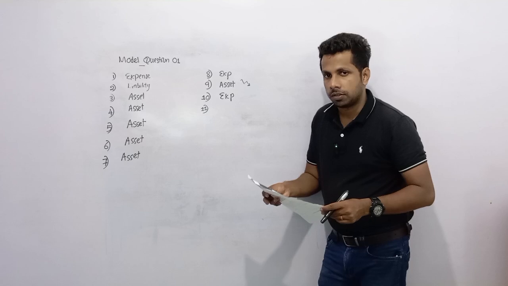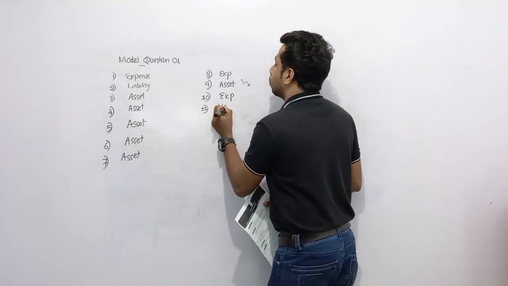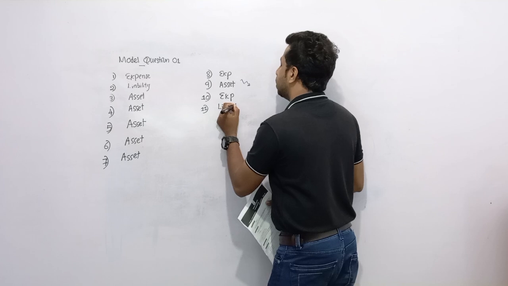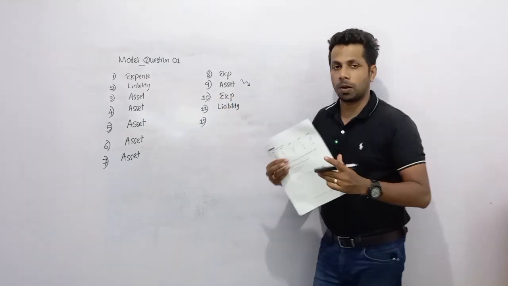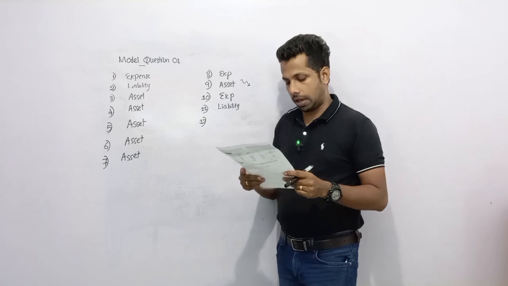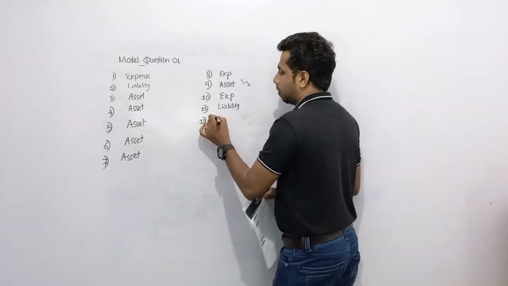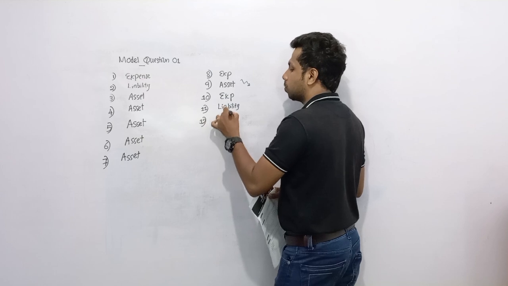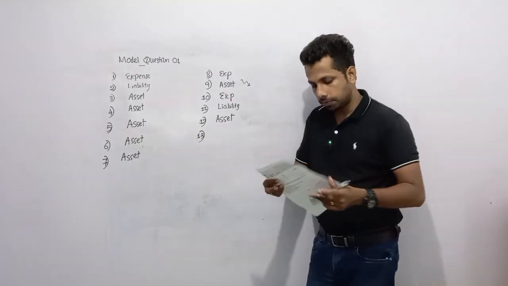Bank overdraft. This is a special credit facility only for current account holders. So this is a liability. Bank overdraft means a payable amount to a bank, a liability. Investments. Investments of the business are economic resources of the business. So we can consider investment as an asset.